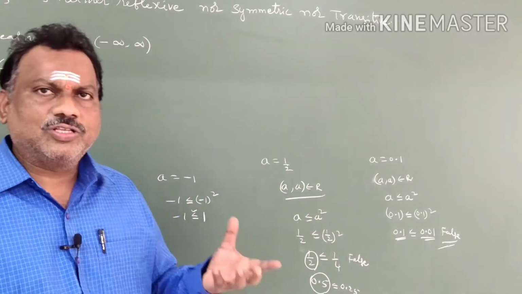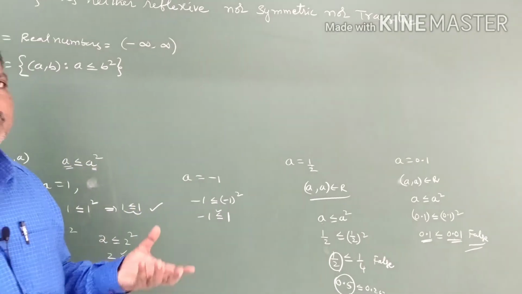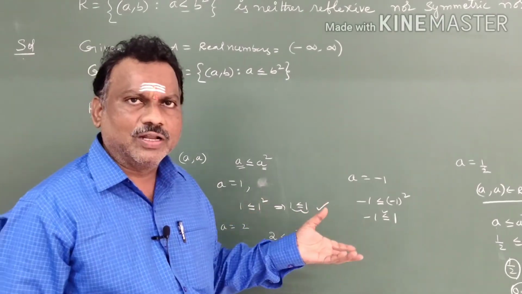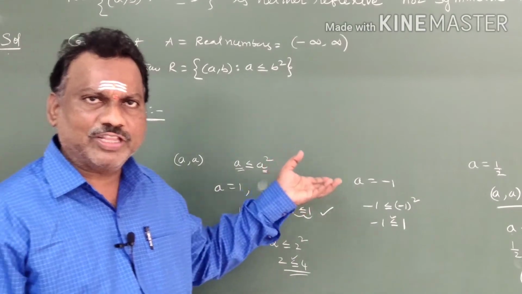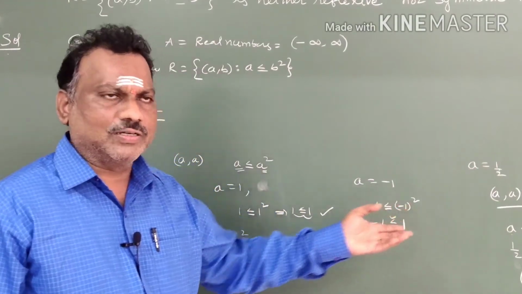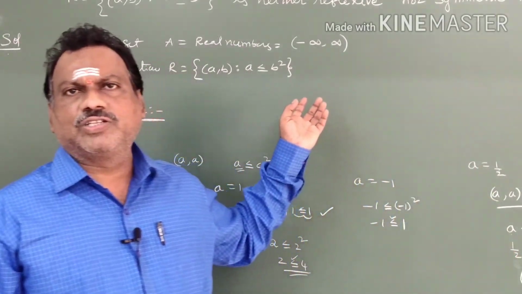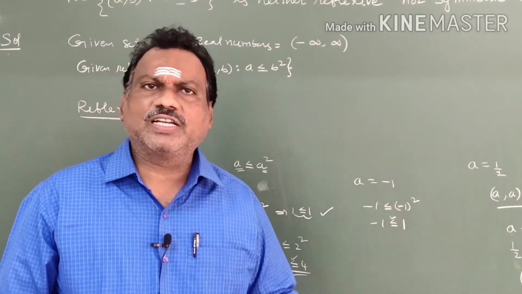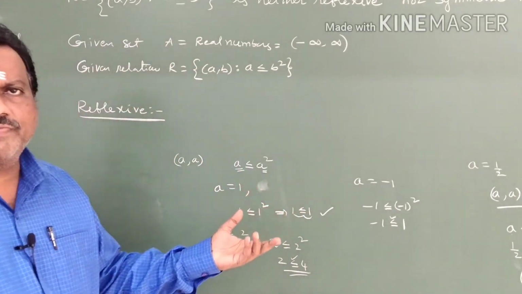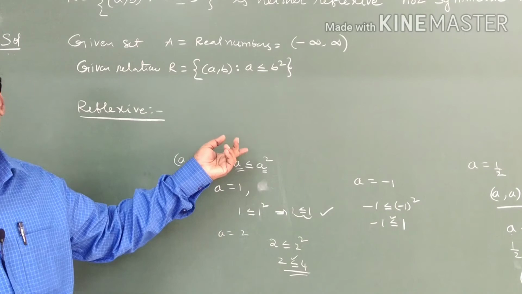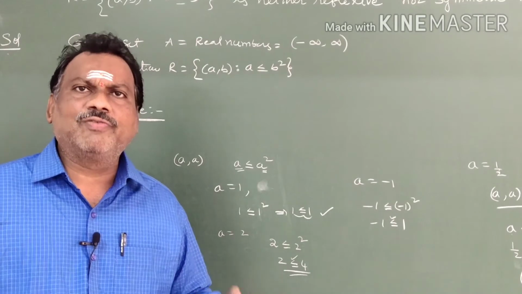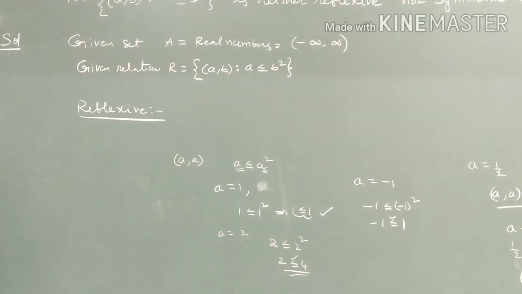Is it clear, students? These kinds of problems are very, very important. That's why when a real number system is given, checking all the numbers is not possible. First you check with natural numbers, then with integers, next with fractions, next with decimal numbers. If for all these numbers it is true, it is reflexive. If any one number gives a false result, it is not a reflexive condition. So by all these examples, what we concluded is R is not a reflexive relation. When the relation is not satisfied, you have to give an example.